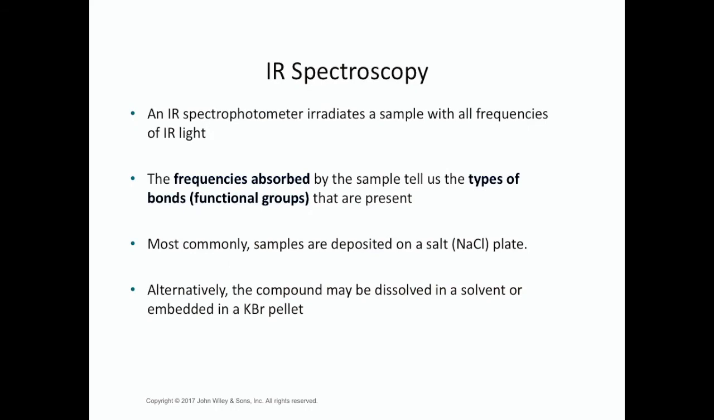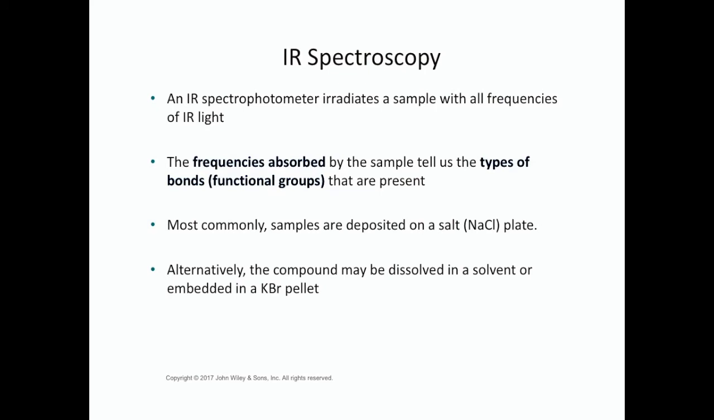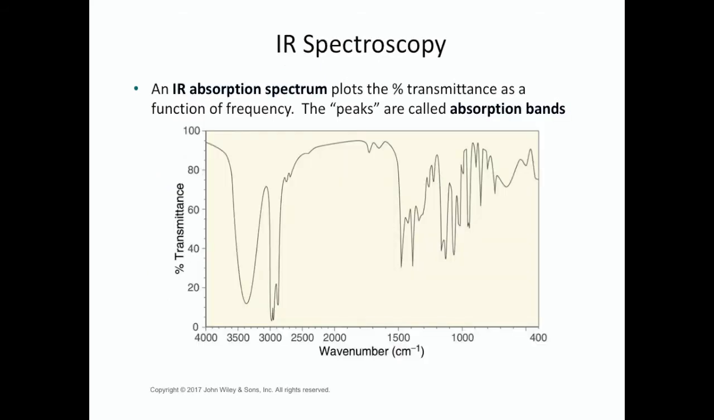An IR spectrophotometer is the machine that performs the IR. It irradiates a sample with all frequencies of IR light, and then the frequencies absorbed by the sample tell us about the types of bonds, hence functional groups, that are present. In practice, the samples are typically deposited on a sodium chloride plate, although they can be dissolved in a solvent or embedded in a potassium bromide pellet. This is what the IR absorption spectrum looks like.